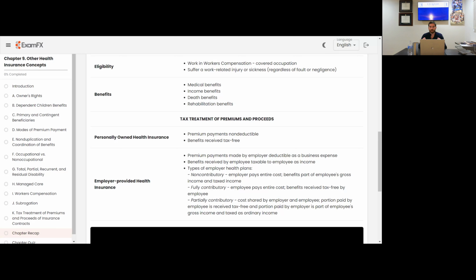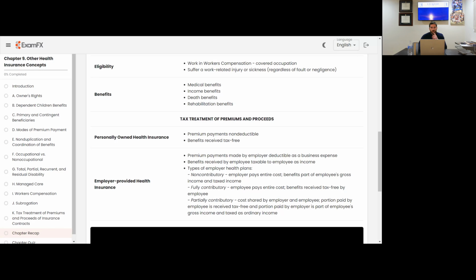Fully contributory means the employee is paying for everything, but the benefits they receive are tax-free. Partially contributory is a mix between the two, so the cost is shared between the employer and the employee. A portion of the proceeds you get as the employee is received tax-free, and another portion is taxed as gross income, as ordinary income.